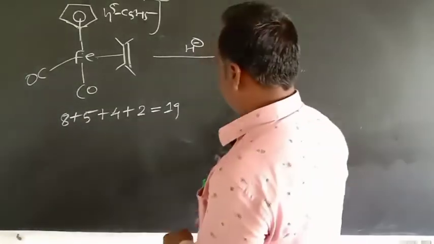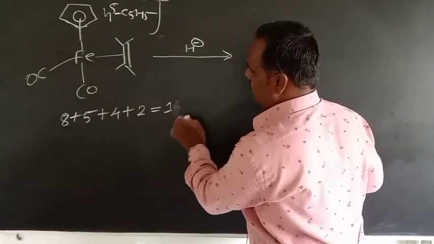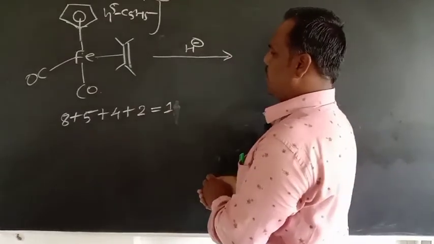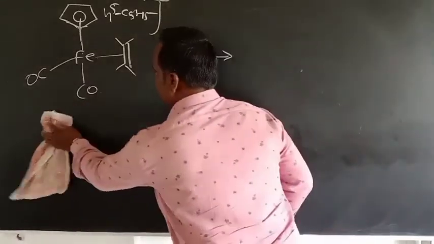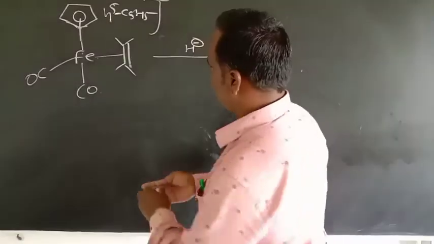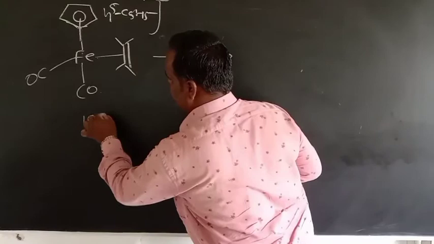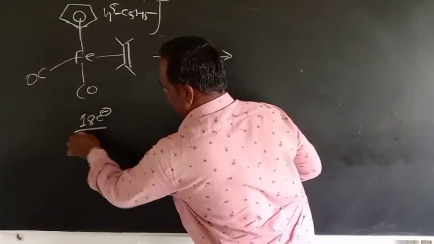So this is an 18 electron species, because the charge on this complex is plus 1. This is an 18 electron species. The first criterion is fulfilled.